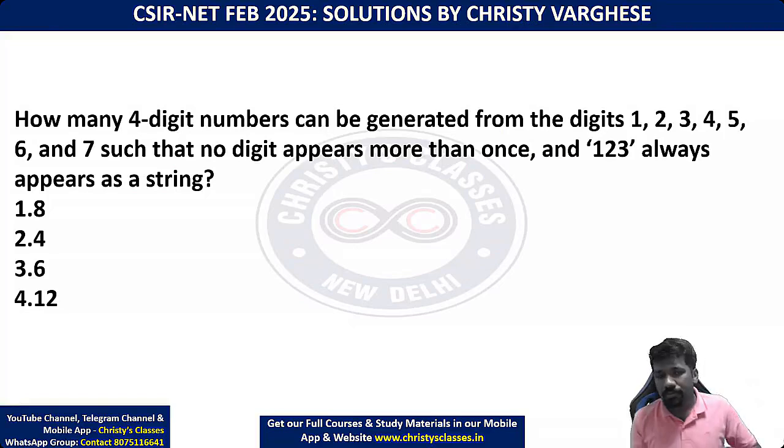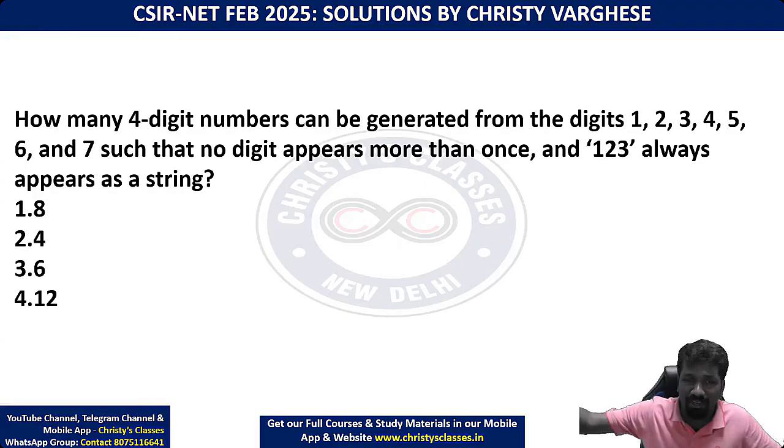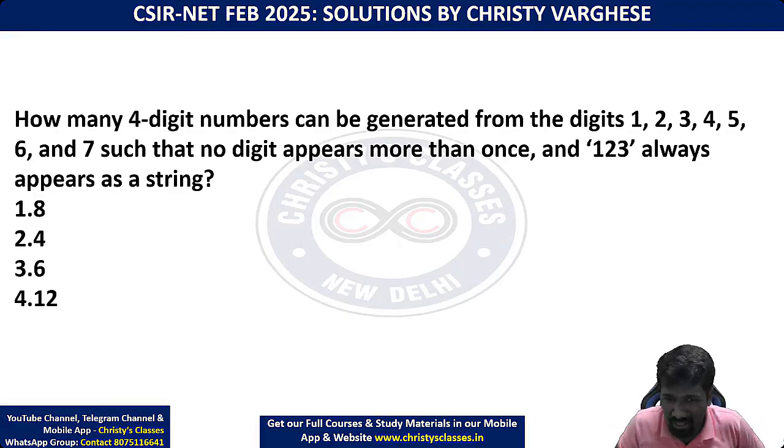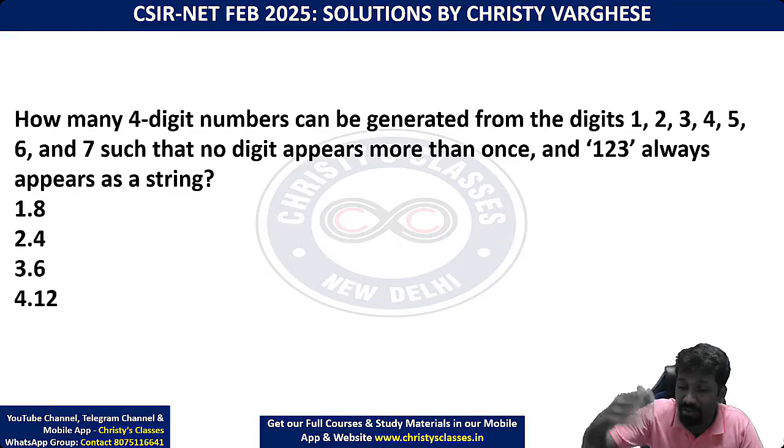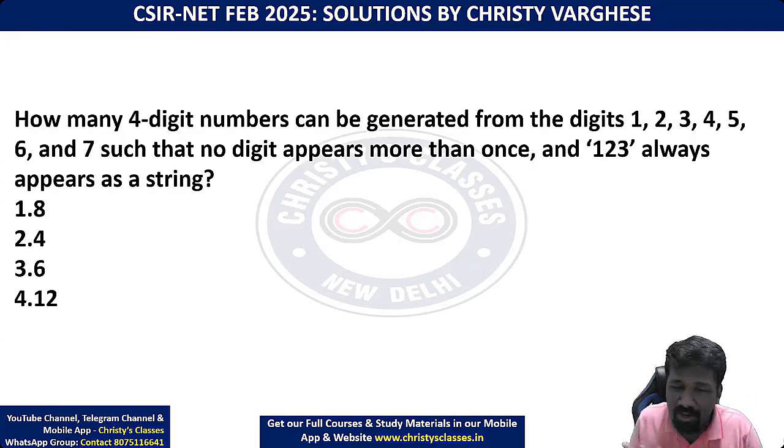So try this question. Yesterday, what was the difference between that question and this question? Same, the 1, 2, 3 string was needed. There it was numbers 0 to 9. Here 1 to 7 numbers only. If there was no difference at all, then a friend who has told that this question came, the other subject students can directly get 2 marks. To avoid that, they will make minor changes in the question.